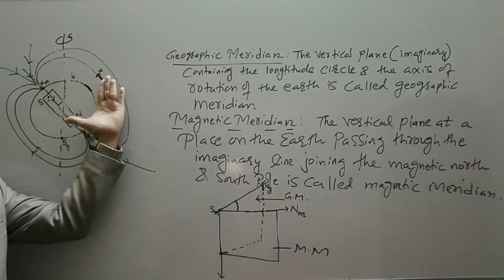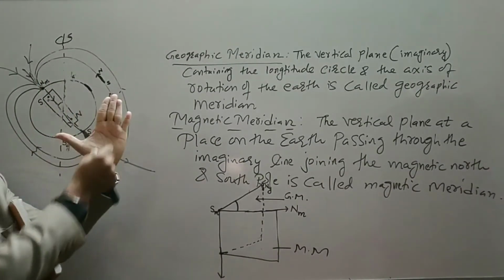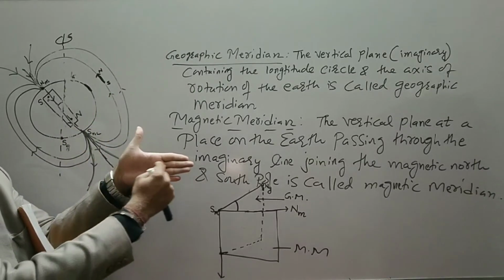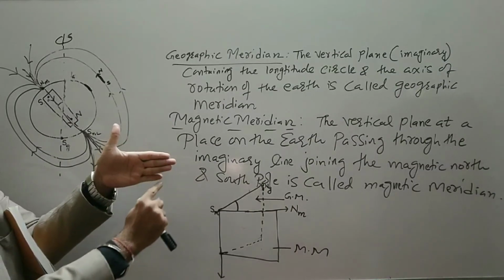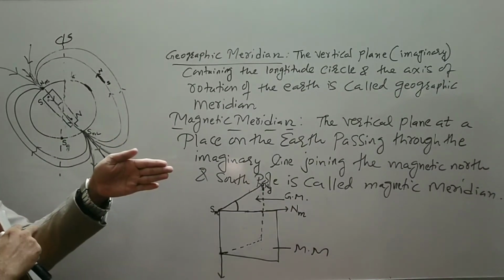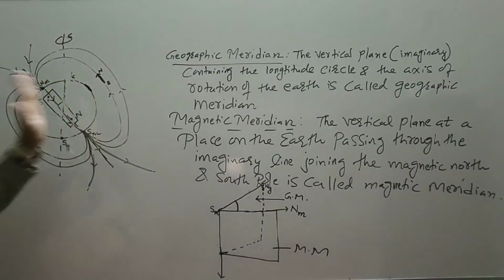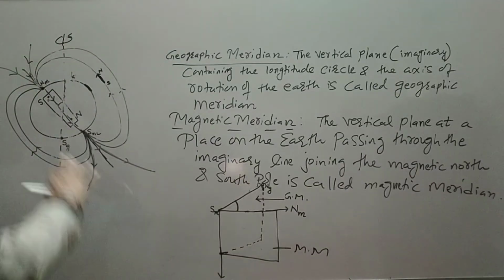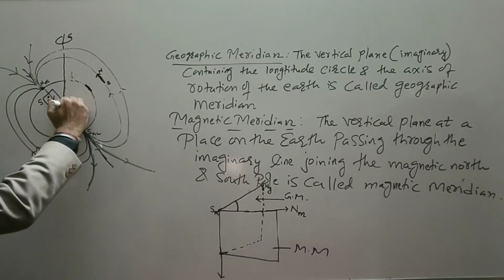But if I keep this, I can draw the line like this. Now this is geographic north, this is geographic south, and this plane is called the geographic meridian. So actually it is cut vertically. It should contain the axis of rotation. So I hope this geographic meridian is clear.